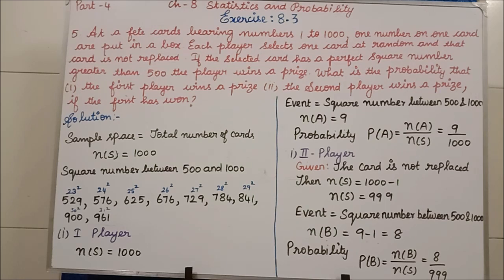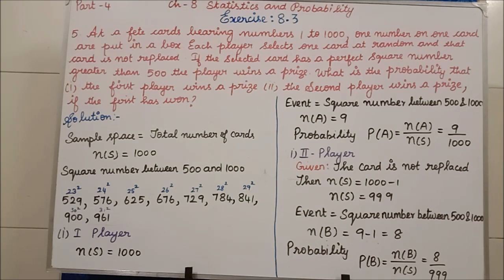Clear now? Now, who is the winner in this game? Those who select a perfect square number. Those who select a perfect square number will be considered winners. What is a perfect square number? 5 square is 25. 6 square is 36. 12 square is 144. These numbers are perfect squares.